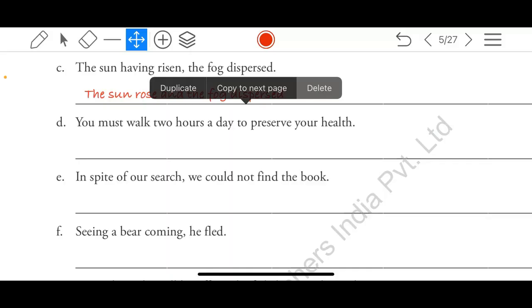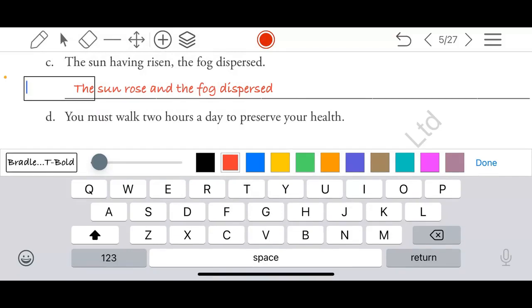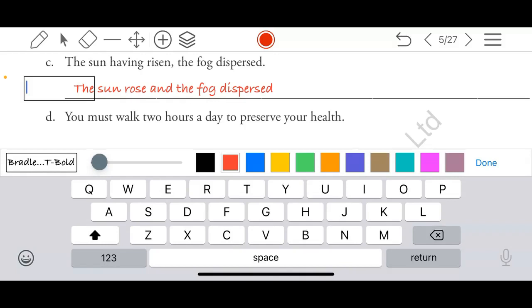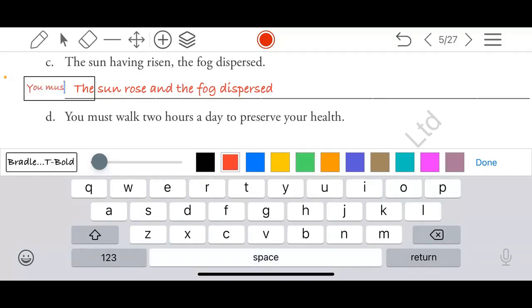You must walk 2 hours a day and preserve your health. Which conjunction did you use? And. Yes. Fatima, did you get it? Yes, sir. Two independent clauses that we have: you must walk